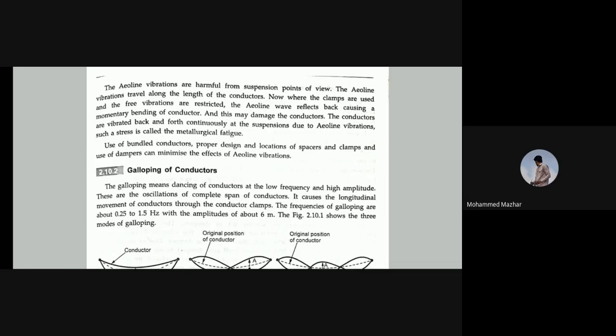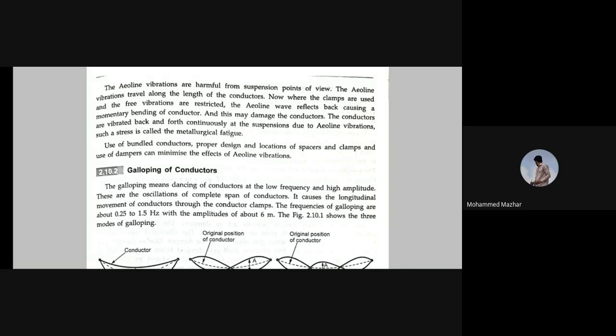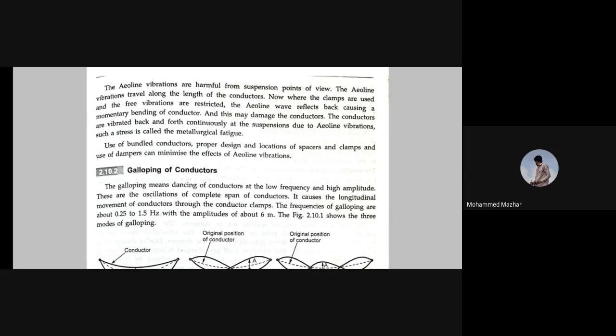The aeolian vibrations are harmful from the suspension point of view, means how they are hanging. The aeolian vibrations travel along the length of the conductors. Now, where the clamps are used and the free vibrations are restricted, the aeolian wave reflects back, causing momentary bending of the conductor. Imagine the vibrations' effect. They bend momentarily, and this may damage the conductors.